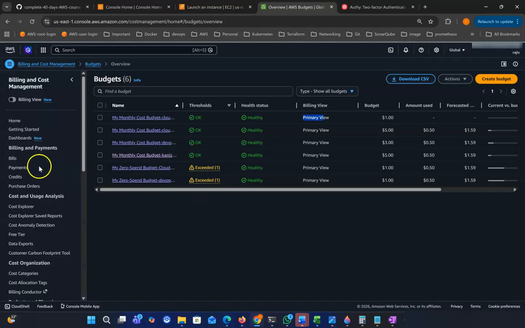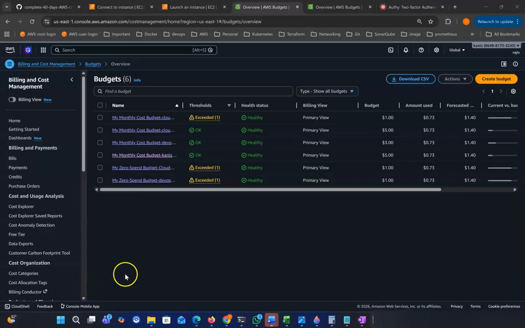And another thing, we also need to check the billing section. There you can see which service is running and how much each service is charging. Another is the free tier page, which will also show your usage. Like if you're using the free tier, you can see the 750 hours of EC2. If you're using more, then you can shut down that server or make sure how your usage is going.